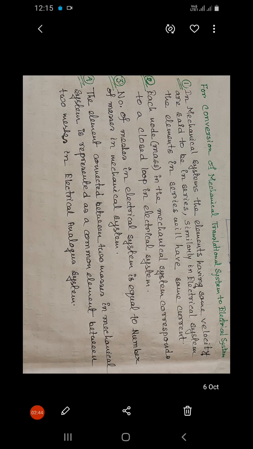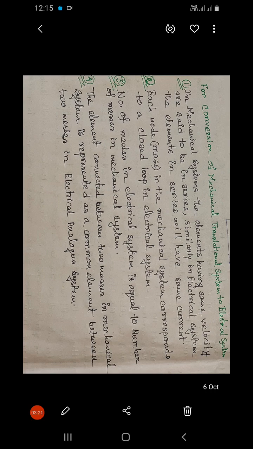Generally the meeting point is nothing but the mass element in the mechanical system. So each node or meeting point or mass in the mechanical system can be considered as a closed loop in the electrical system.